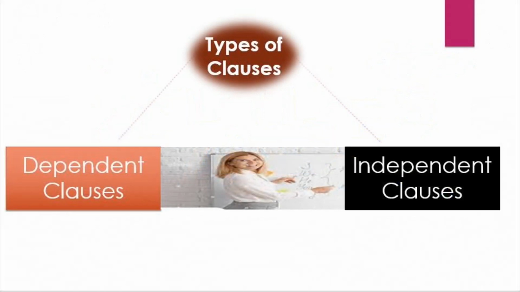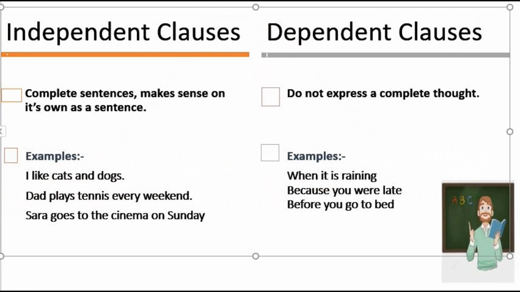Types of clauses. There are two types of clauses. Independent clauses: a complete sentence that makes sense on its own. Examples: I like cats and dogs. Dad plays tennis every weekend. Sarah goes to the cinema on Sunday.